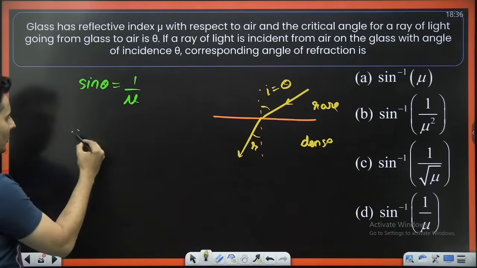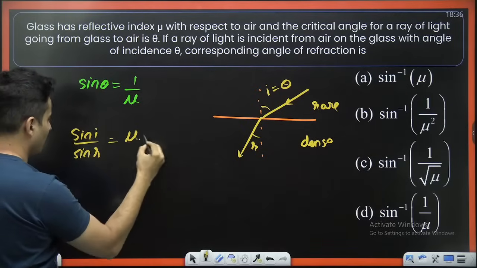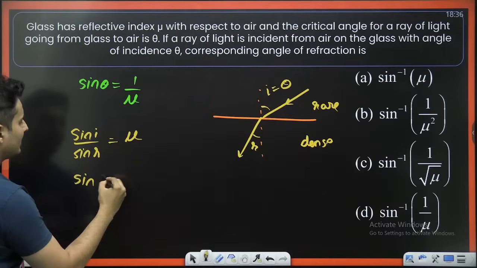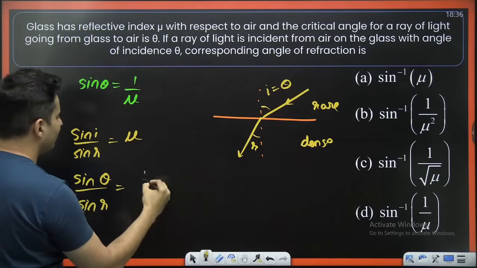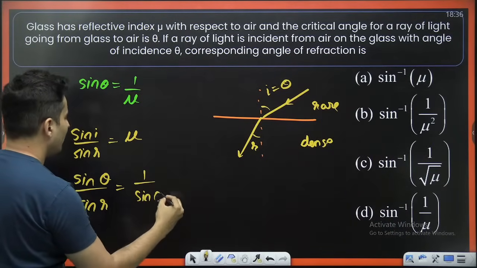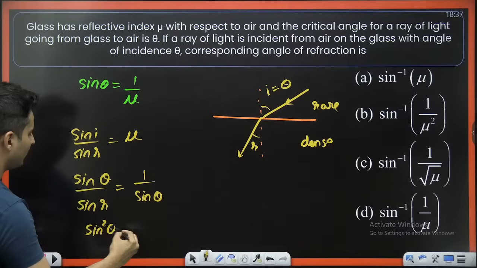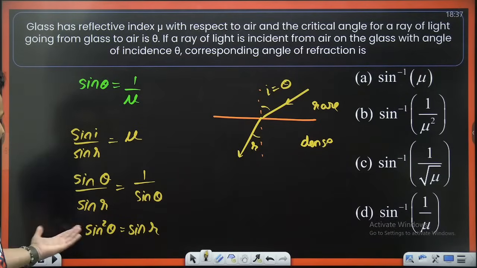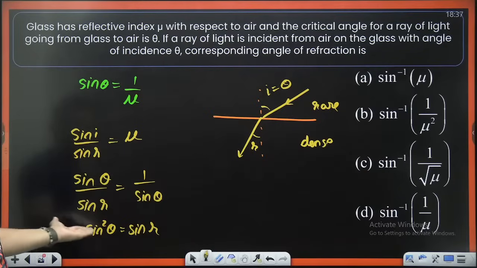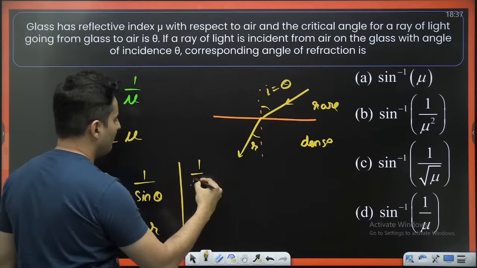Just use Snell's law. So sine of i by sine of r is equal to mu. Sine of i is theta. Sine of r, I don't know. Mu is basically 1 by sine theta. Take sine theta on the top, sine r on the top. So sine square theta is basically sine of r. Or I can also write sine square theta as 1 by mu square.